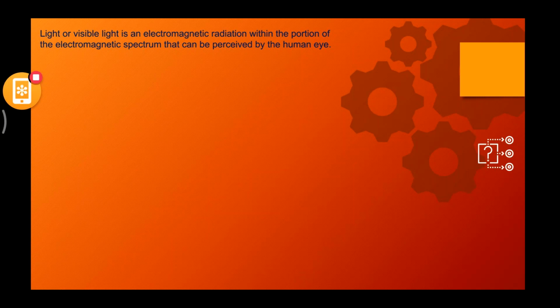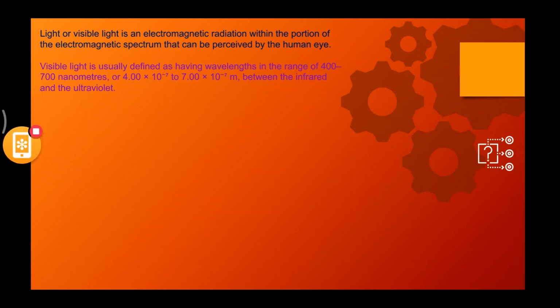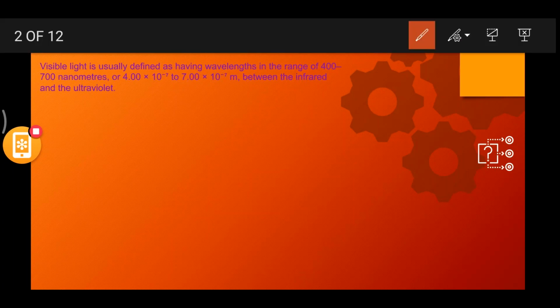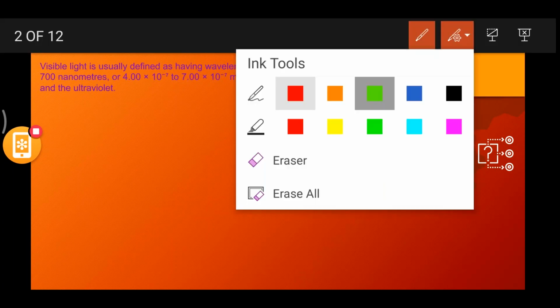So now let us understand what is light specifically from the physics point of view. Visible light is usually defined as having wavelengths in the range of 400 to 700 nanometers. When we studied the spectrum topic, we discussed wavelength, frequency, and all.